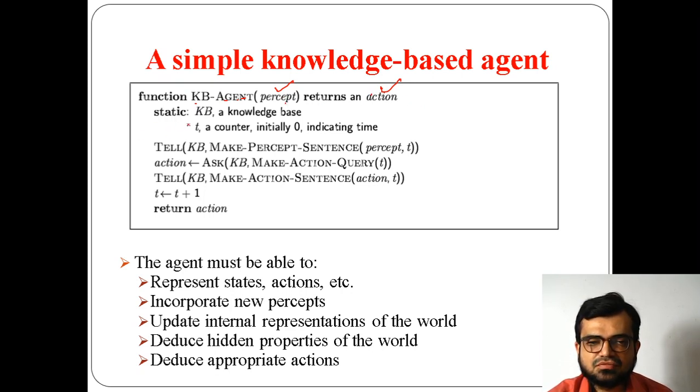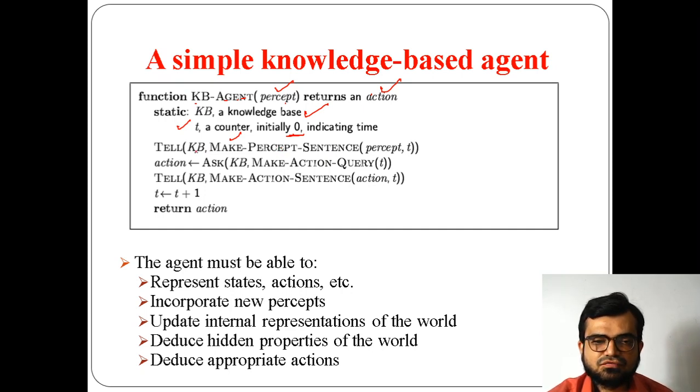Now static means the knowledge base doesn't get changed, so it is in static mode. The second thing here, which is not static, is a counter variable t, and initially we indicated its value as 0.